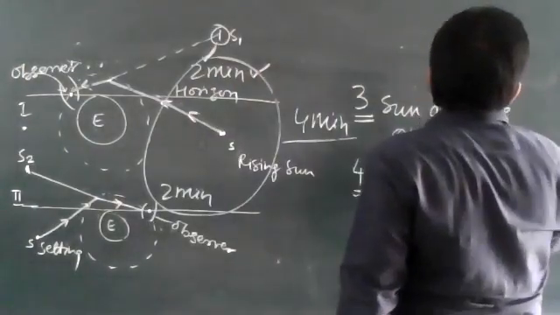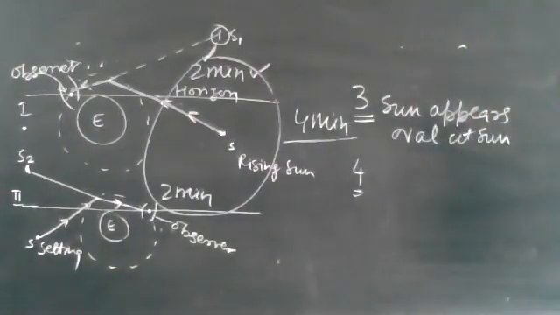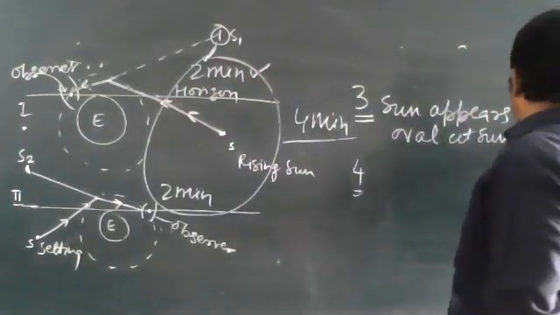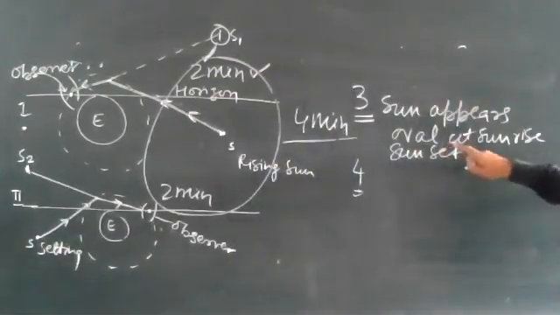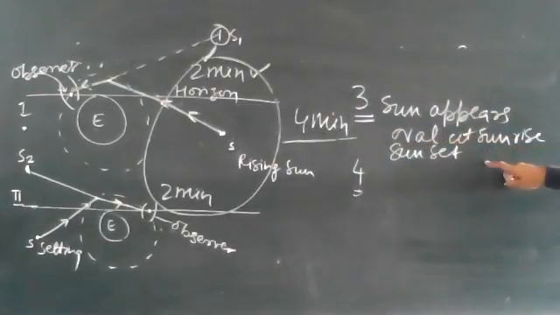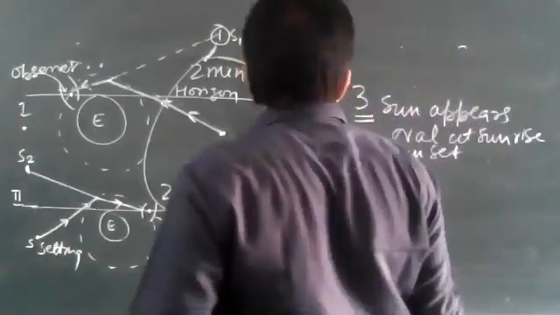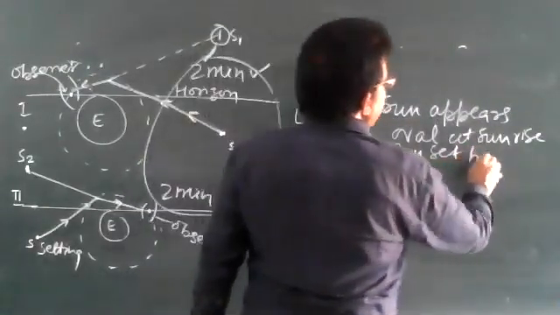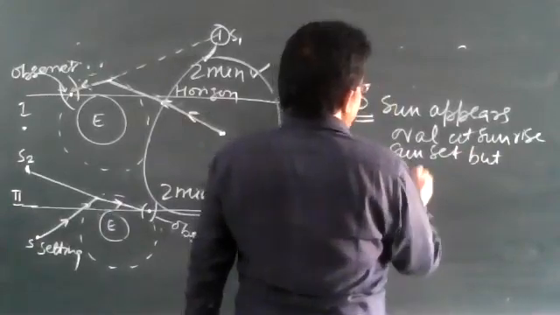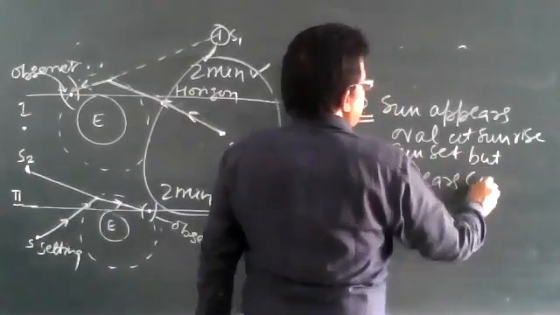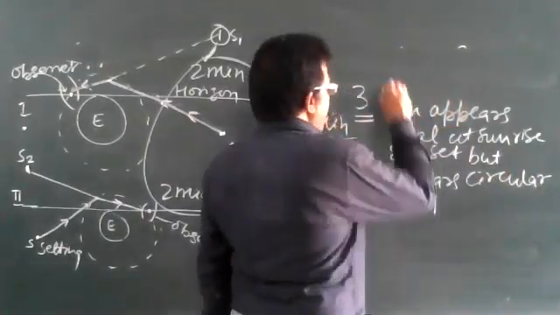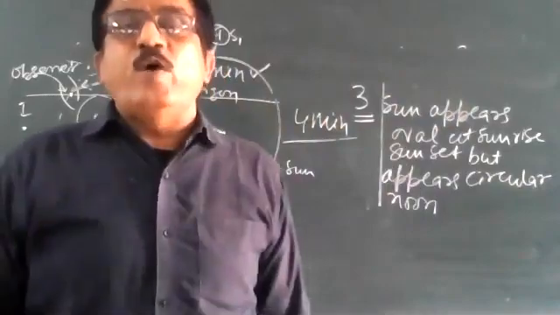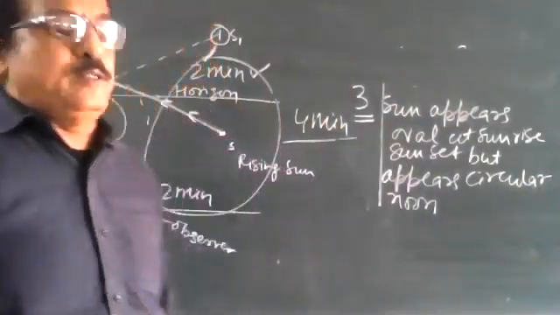The sun appears oval or flattened at sunrise or sunset, but appears circular at noon. You read these two; if it does not come, ask me tomorrow. I will ask you this tomorrow. Why? It is due to atmospheric refraction.